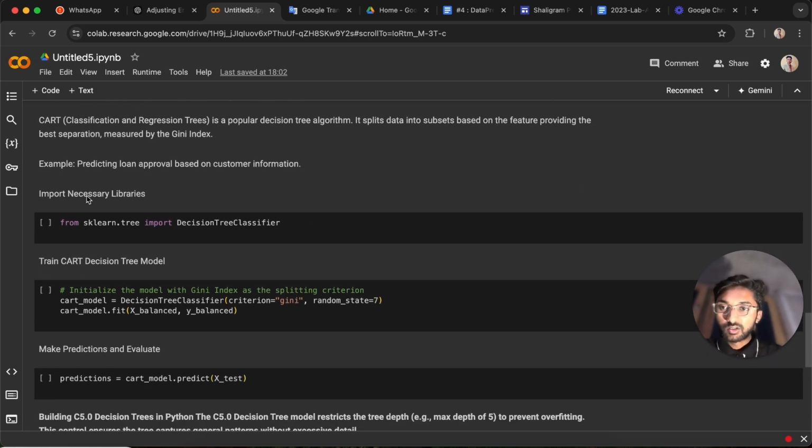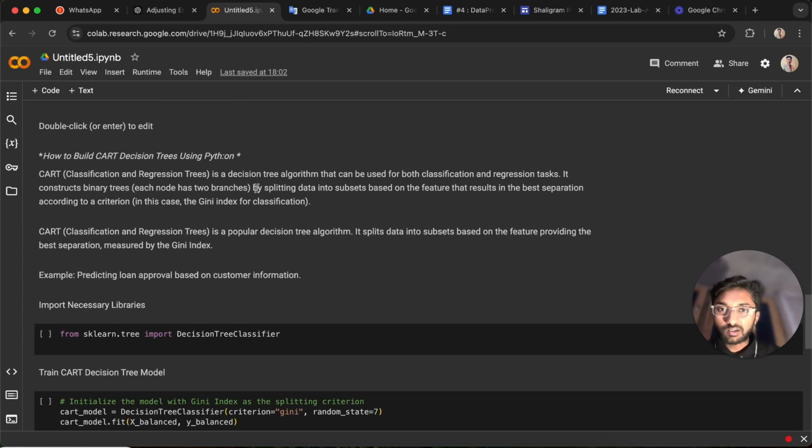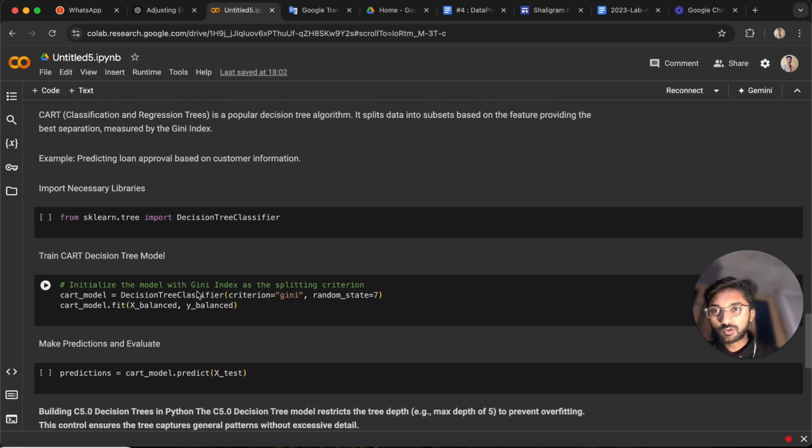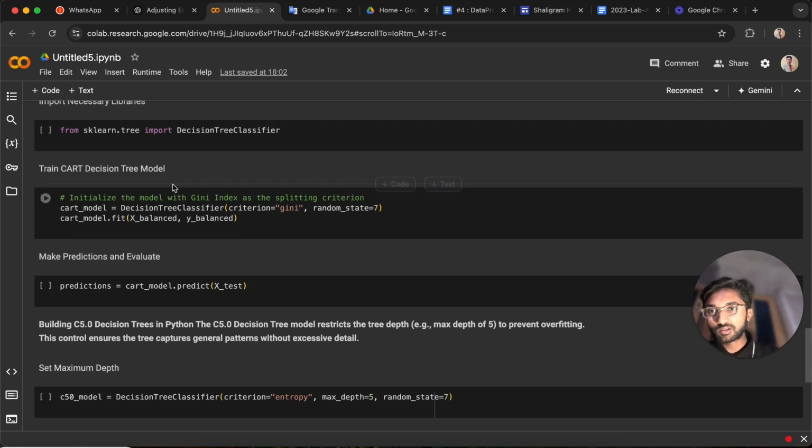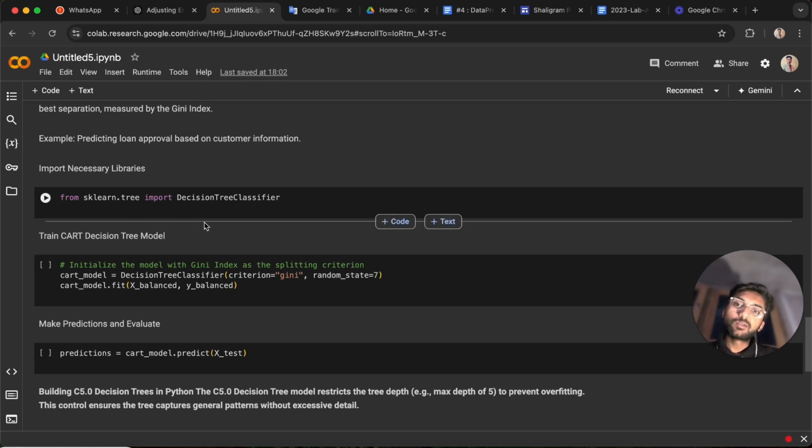Okay, so simply, if we do this in Python, we can import libraries like sklearn and import DecisionTreeClassifier. If you don't know about the Gini index, I will make a separate video on this topic, because it's a huge topic. Okay, so please focus on the other part. From sklearn.tree, import DecisionTreeClassifier. Importing this library will help to make the decision tree.